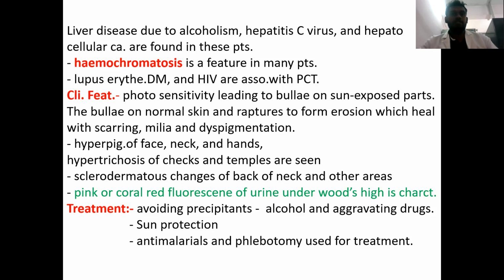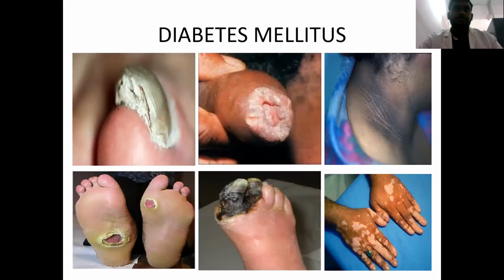Treatment of PCT includes avoiding precipitants, mainly alcohol and some aggravating drugs. Then photoprotection, and we can also consider antimalarials such as chloroquine and hydroxychloroquine. Phlebotomy can be used for the treatment of hemochromatosis. Ideally, whenever the patient's hemoglobin is above 10, we can do therapeutic phlebotomy.